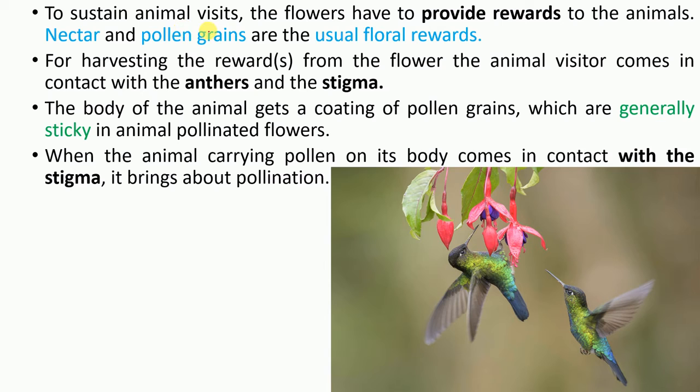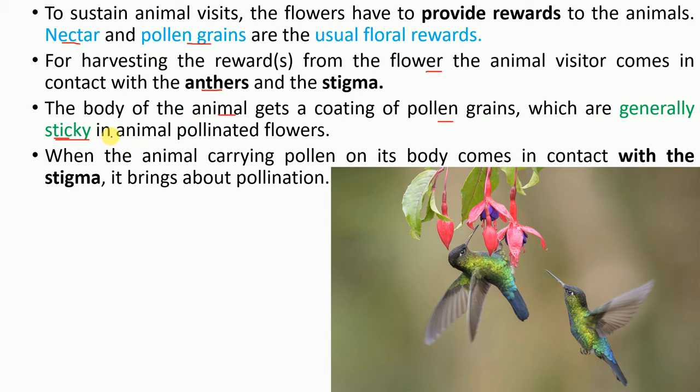Now, to sustain animal visits, the flower has to provide some reward, and usually nectar and pollen grains are the usual floral reward. So the flower gives some reward, and in return the animal pollinates that flower. For harvesting the reward, the animal visitor comes in contact with the anther and stigma, and the body of that animal gets a coating of pollen grains, which are generally sticky in animal-pollinated flowers.